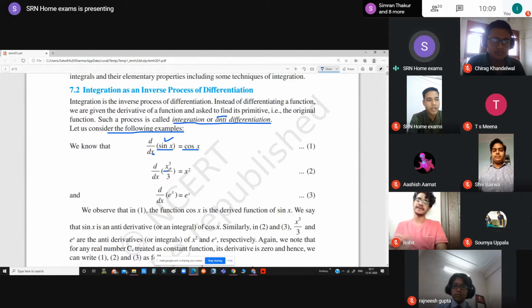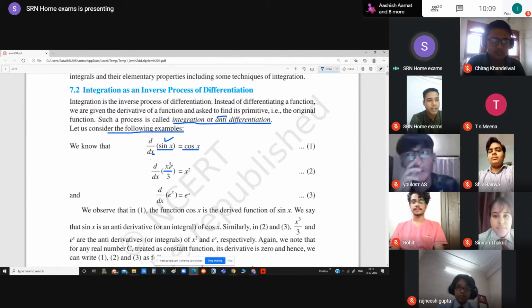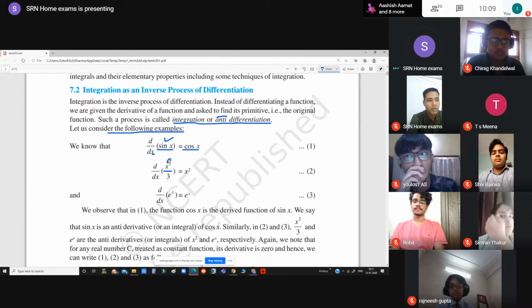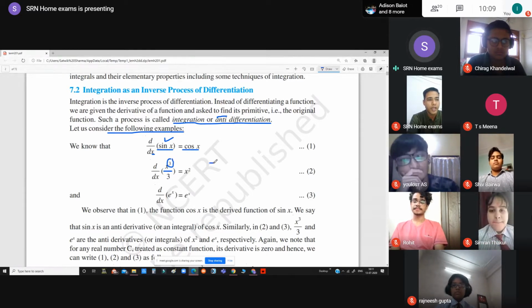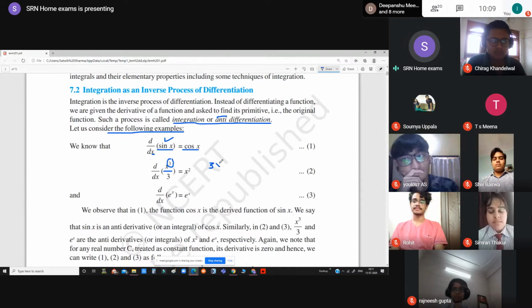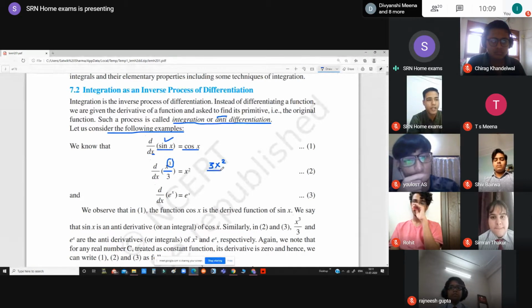Similarly, we are differentiating another function, let's say x cube by 3. Now if we differentiate x cube by 3, definitely this power will come in the starting, right? So we write it like this: 3, and the power will be reduced by 1, so it becomes 3x square, and the denominator is going to be the same, that is 3.